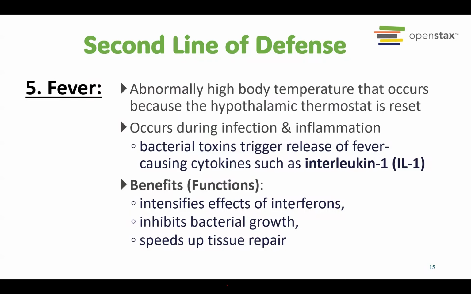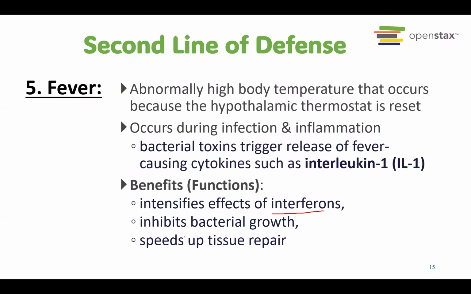It also will intensify the effect of interferons. And also some bacteria are unable to grow under heat. So this fever can also inhibit bacterial growth. So these are some benefits of fever.